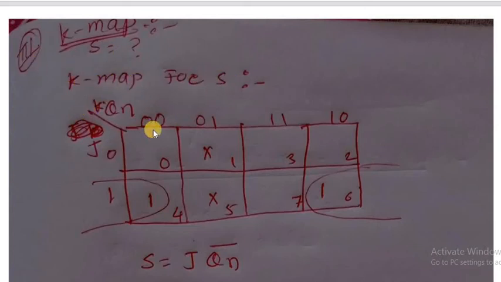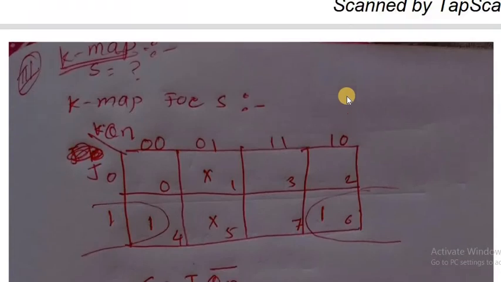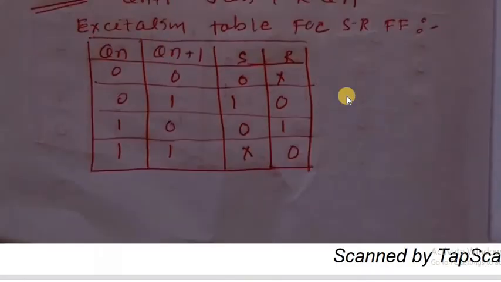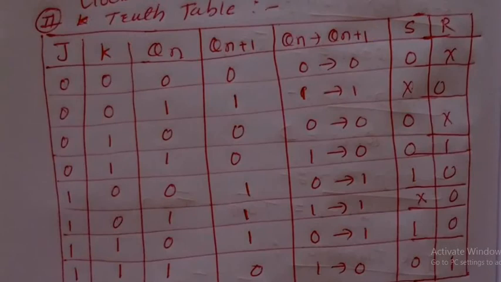K-map for S. Here the inputs are J, K, Qn. K, Qn take values 0 0, 0 1, 1 1, 1 0 from the truth table, and J takes 0 and 1. Then put the values in the K-map pattern. For S, the value 0 stays 0, and 1 is put as don't care.